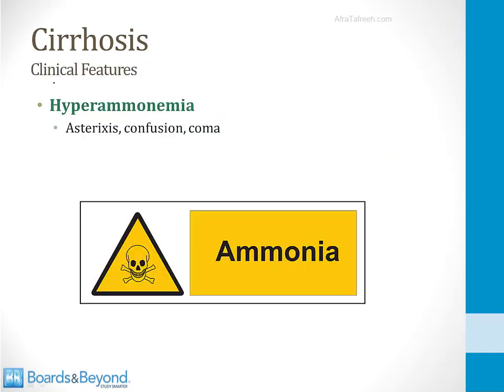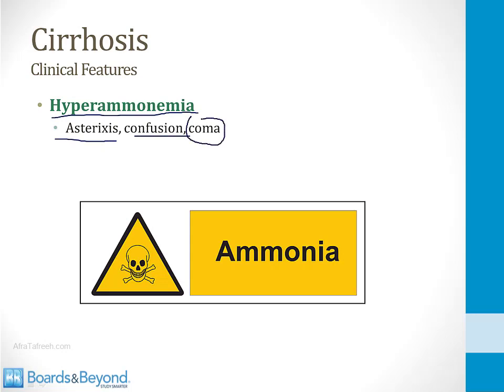The clinical features of cirrhosis are easy to understand if you know what the liver normally does when it's healthy, and one of its most important jobs is to process ammonia and convert it into urea via the urea cycle. So if the liver is failing from cirrhosis, patients will develop hyperammonemia, and the symptoms of elevated ammonia levels in the serum include asterixis. This is a flapping of the hands when patients extend their hands, also confusion, and